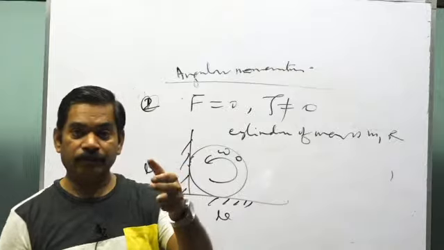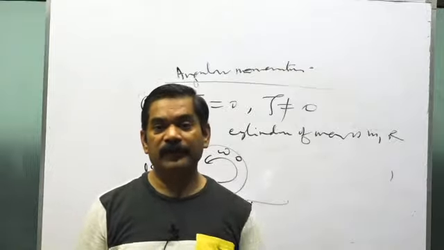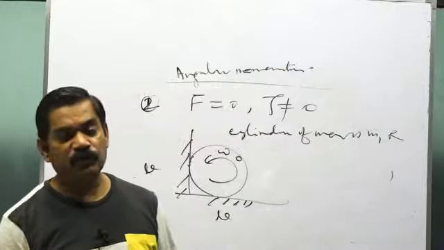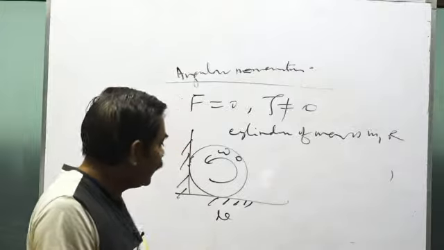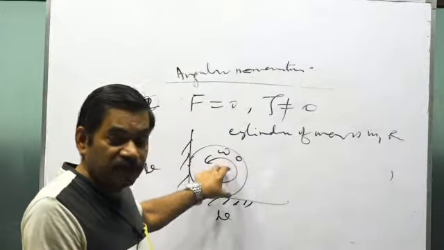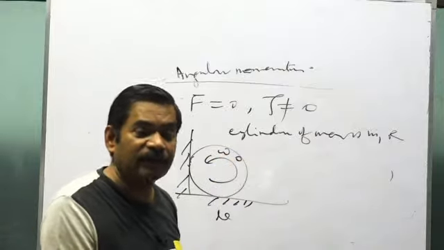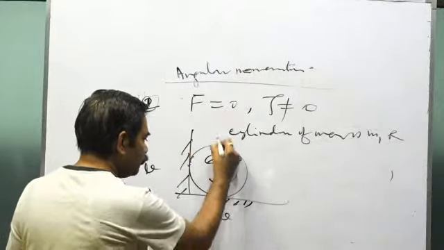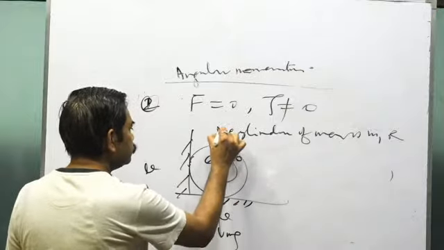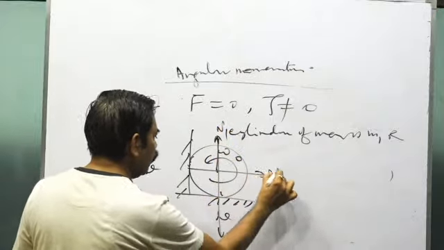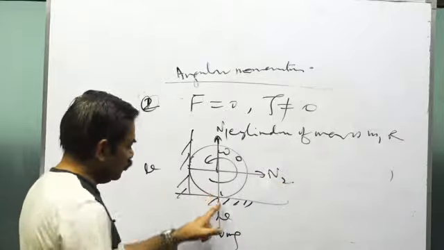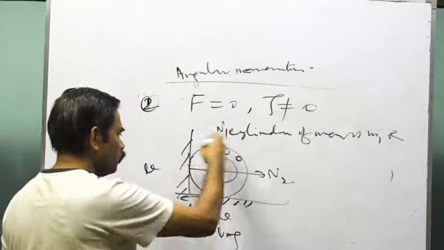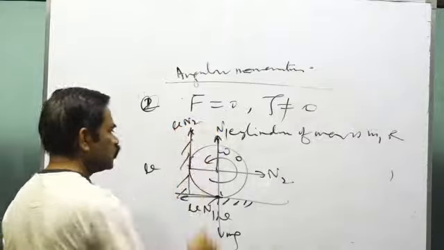Initially it was rotating, then the rotation is being stopped. That means a negative alpha must be there, then only it will undergo retardation, and eventually after some time it will stop. Is that clear? Omega naught is there, final omega is 0, so alpha is negative, that is retardation, and because the body is not translating, the net force will be 0. We mark the forces like mg, reaction n1 from this surface, and reaction n2 from here. Because the rotation is like this, the force of friction at this surface will be mu n1, and the force of friction at this point will be upwards, that is mu n2.